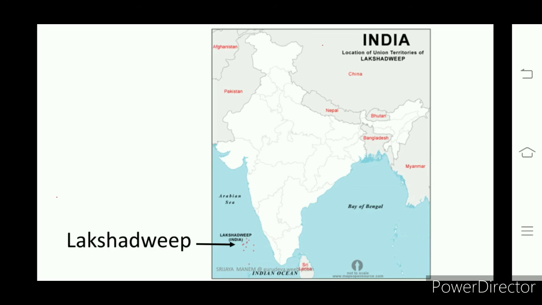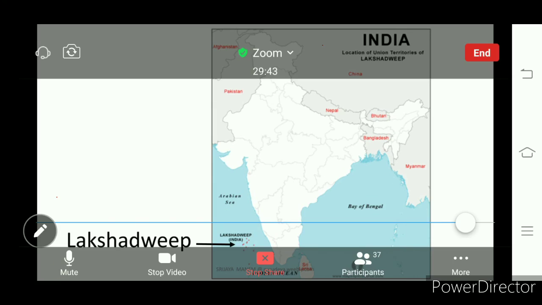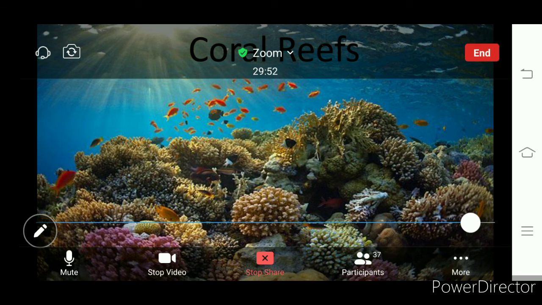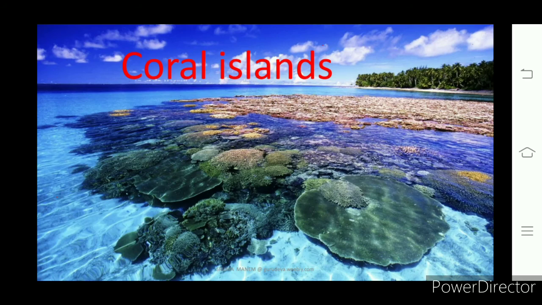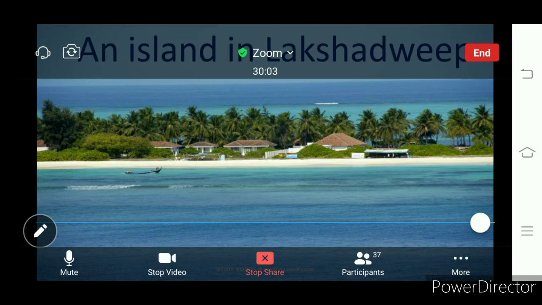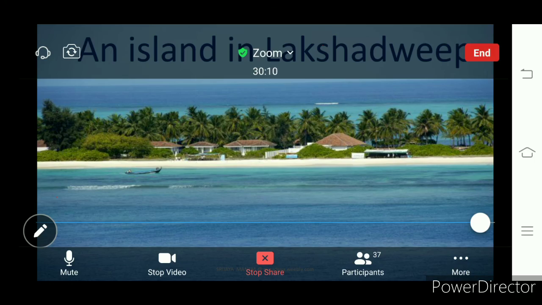This is the location of the Lakshadweep Islands. See, this is a coral reef. It is a part of the Lakshadweep Islands. It appears red and pink in color. It's a coral island, and this is one island in the Lakshadweep group.